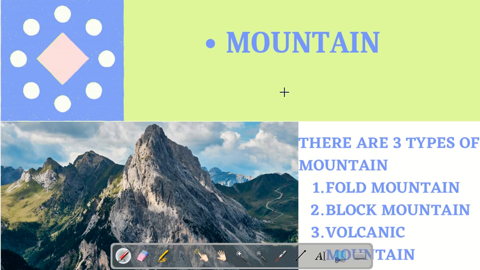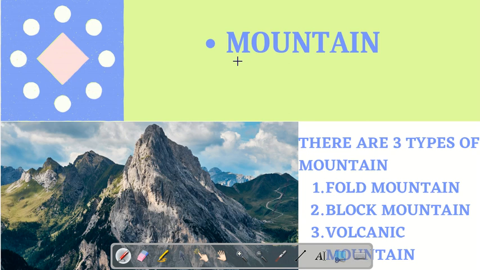So what is mountain? Mountain is natural elevation of the earth. All mountains have top called peak, like peak of Mount Everest is called summit. Mountains also have broad base, and they also have glaciers.